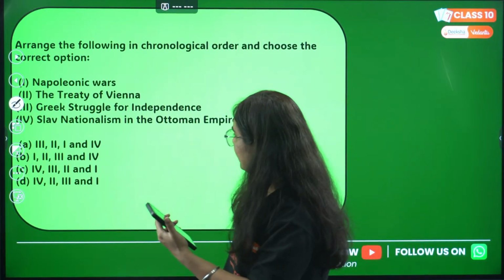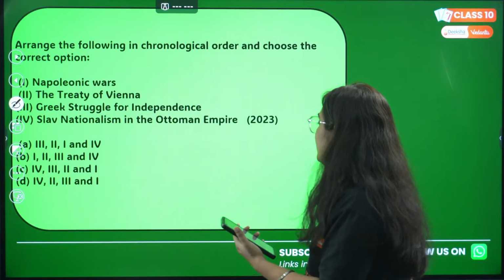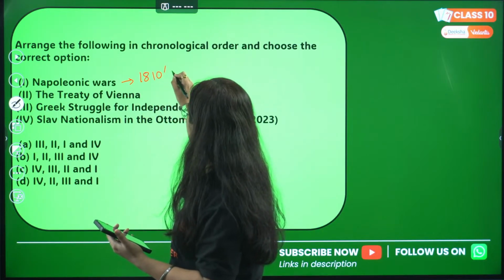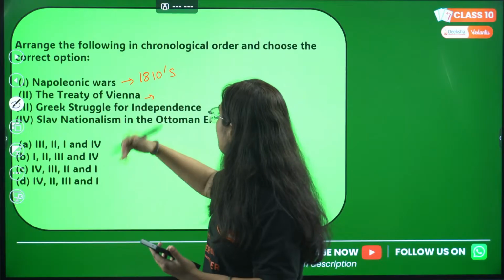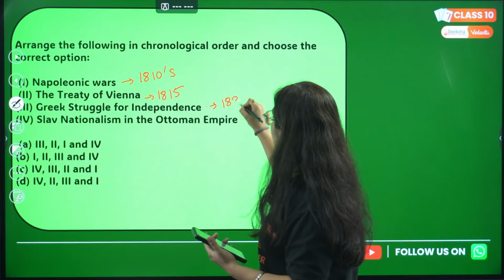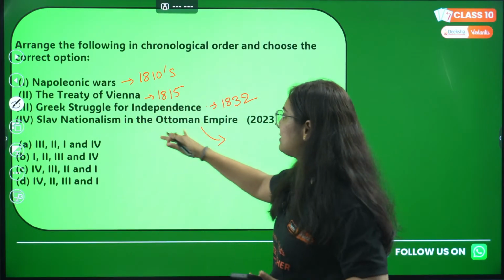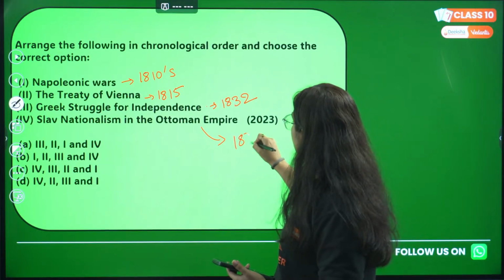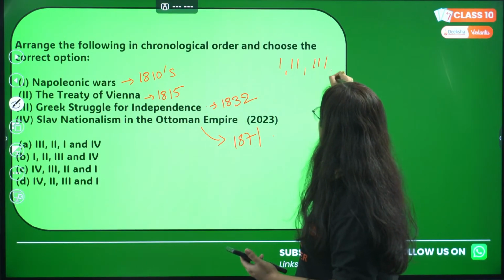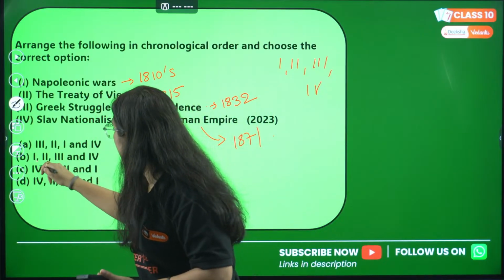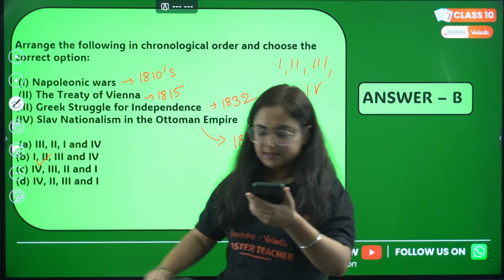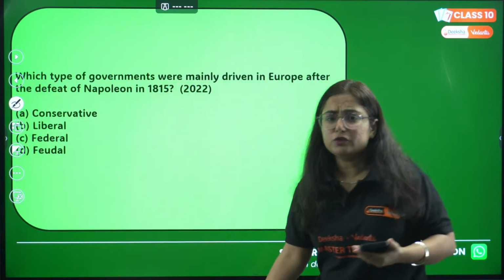I can see Rohit's answer as B. Okay, we'll check whether it's correct or not. Fine. So yes, the Napoleonic War started around 1810. Then we talk about the Treaty of Vienna signed in the year 1815. The Greek War of Independence starts in 1832. And then Slav nationalism in the Ottoman Empire, that was around 1871. So it's arranged in sequential order. That's 1, 2, 3 and 4. So the correct answer is B, my dear students. Dipti, yes, I got your answer too. Fine. Moving to the next question.